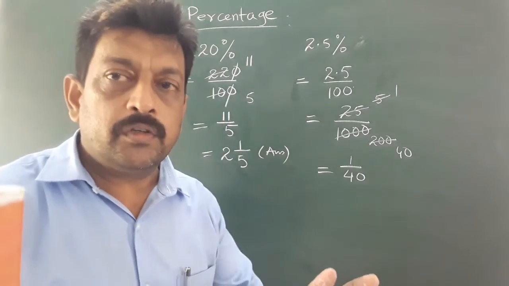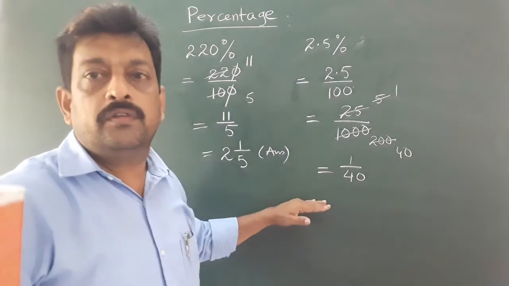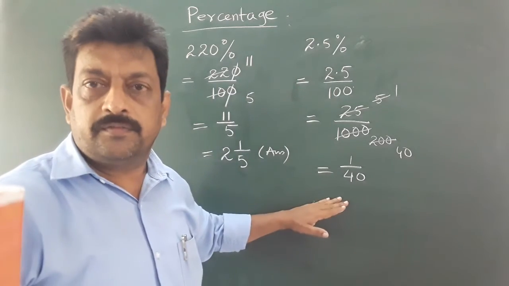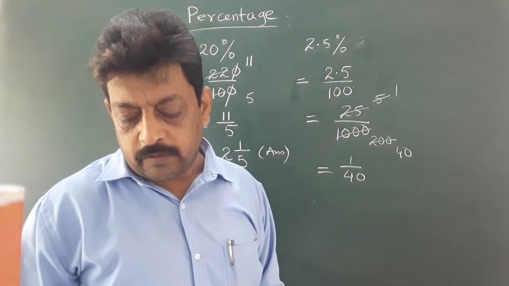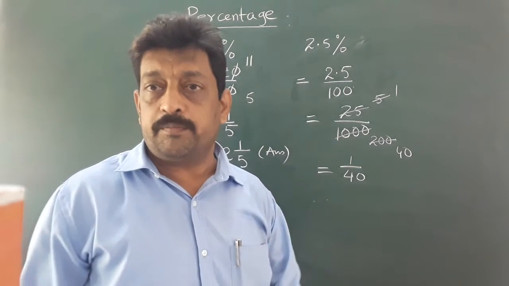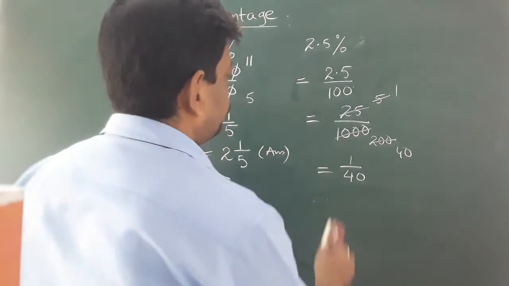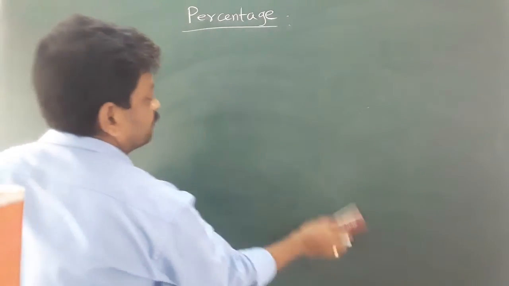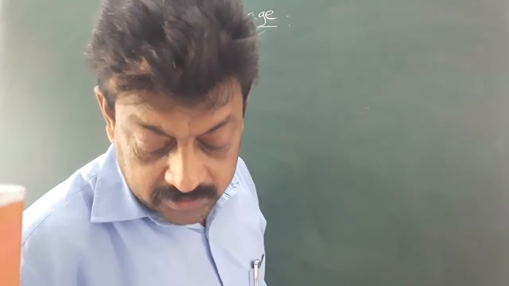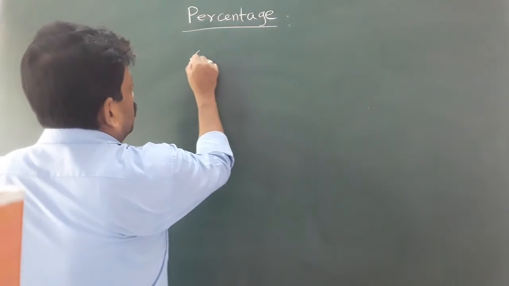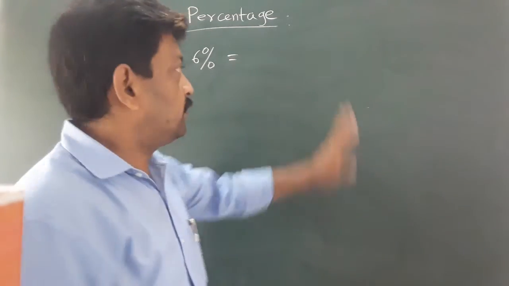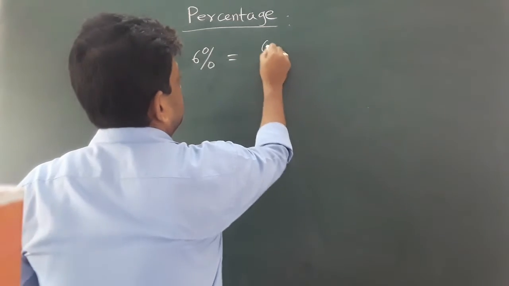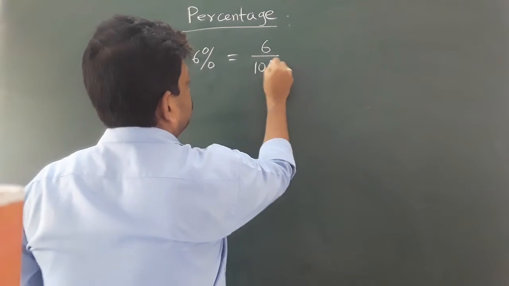So you understood how to convert a percentage into a fraction. Okay. Now the second question says, express the following in the form of decimal. Express the percentage as a decimal. The first question is 6%. We have to convert 6% into a decimal. So 6% is written as 6 upon 100.